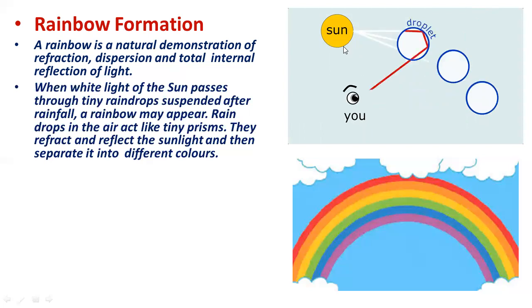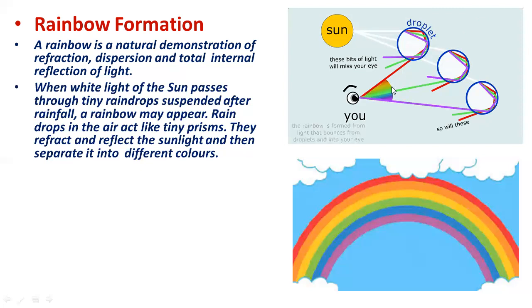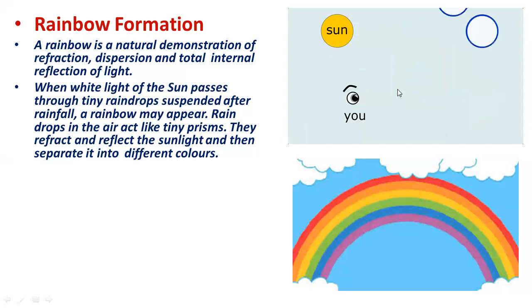When the white light of the sun falls on the water droplets or rain droplets, the rain droplet actually acts or serves as a prism. Then refraction will take place, and due to the refraction, dispersion, and total internal reflection, it will give us the 7 colors, and our eye will observe the rainbow. You can see here the rainbow also. This rainbow is observed by our eye.